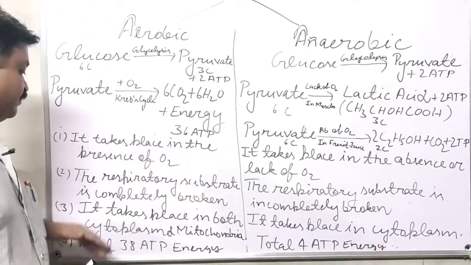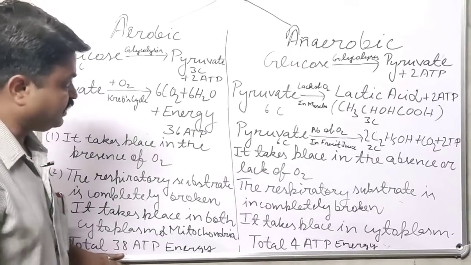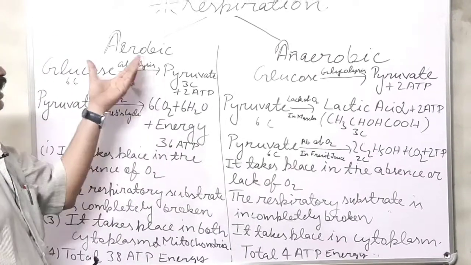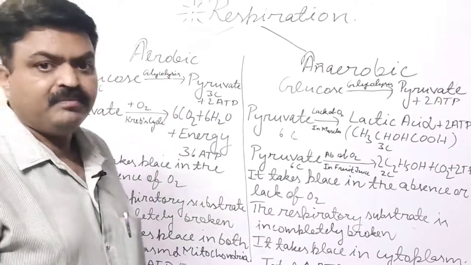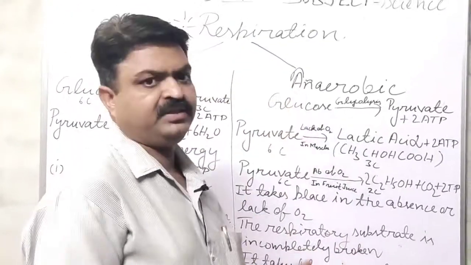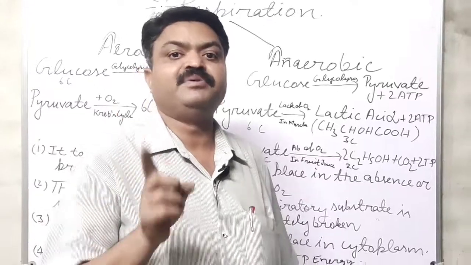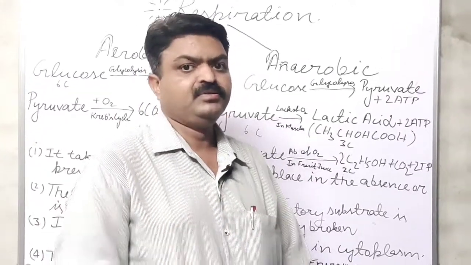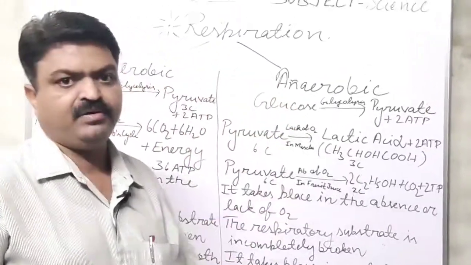Aerobic respiration is found in higher organisms like plants, animals, and human beings. Anaerobic respiration is found in microorganisms and the muscles of animals. So it is about aerobic and anaerobic respiration.